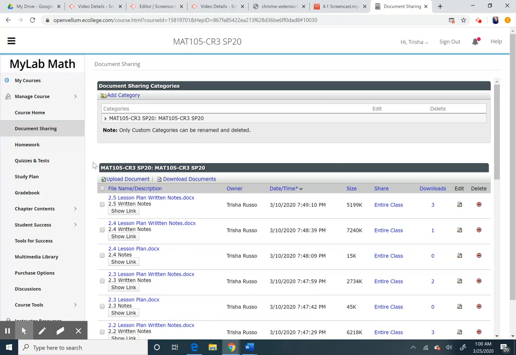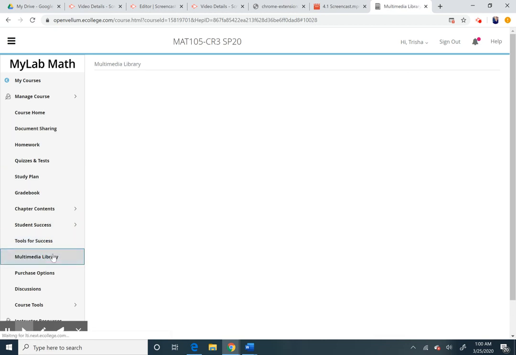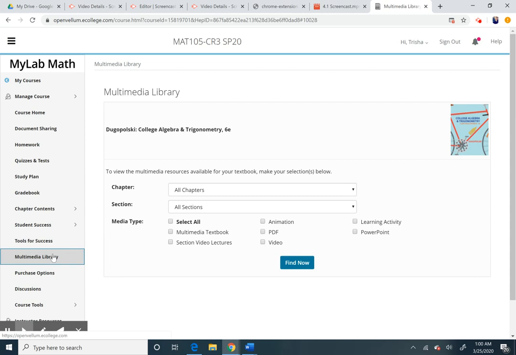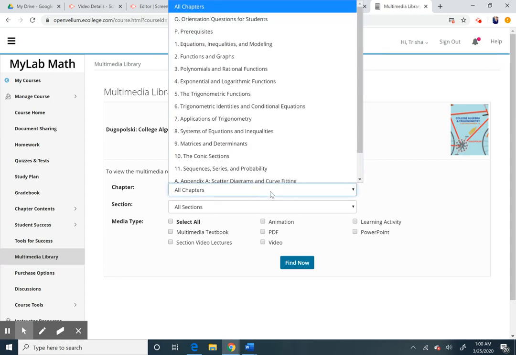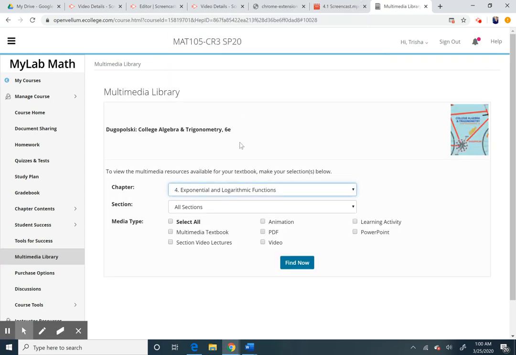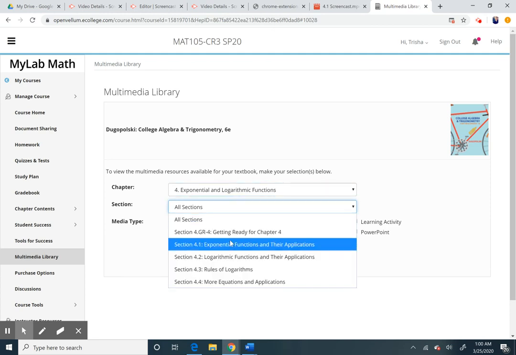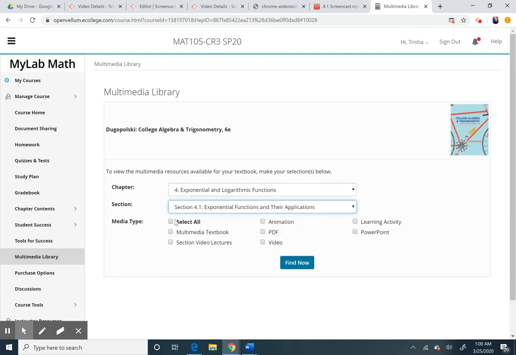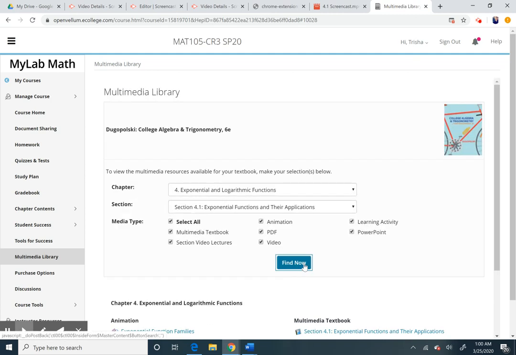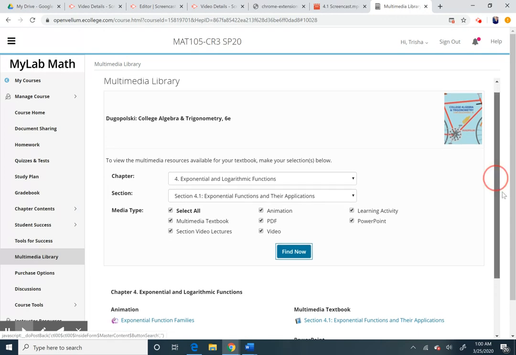Now for extra tools, if we go down to this multimedia library, I like this a lot. So we go down to multimedia library. What we're about to work on is 4.1. So I look at 4.1 here, and we can just press select all. If you want something specific, just press that. But I'm going to show you guys all of the things that you have at your fingertips.